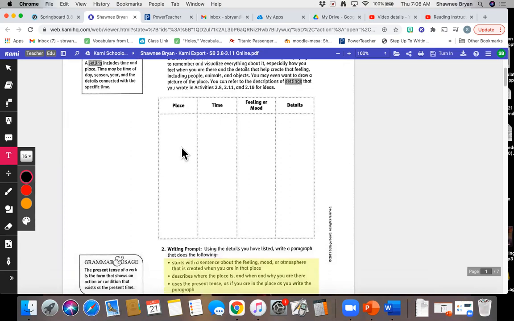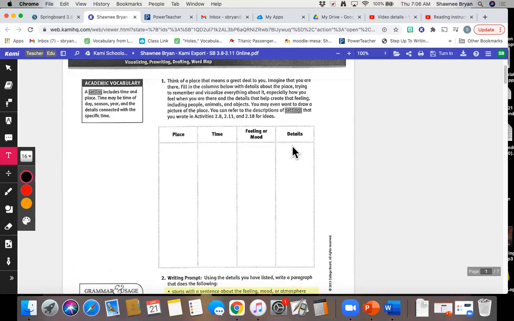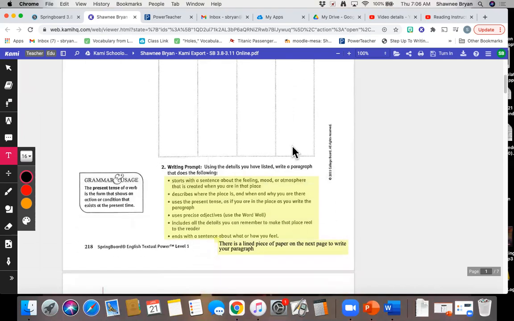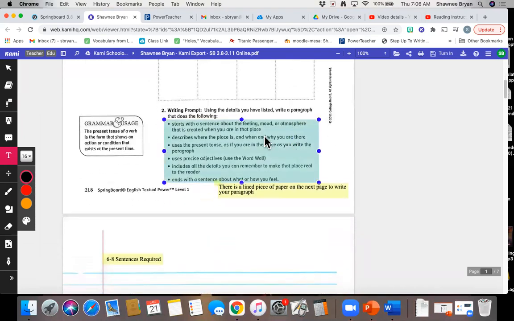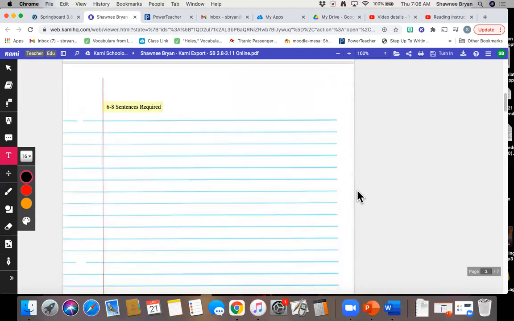So you can see the different columns. You have place, time, feeling or mood, and details. So you are going to fill that in for the specific place that means a great deal to you. Down below, you have a writing prompt. It says, use the details you have listed, write a paragraph that does the following. So you can read all the different bullet points of what is required. That is why it's highlighted. And then it says there is a lined piece of paper on the next page to write your paragraph. So if you drop down, you can see you have a lined piece of paper, and there are 6 to 8 sentences required in this paragraph.